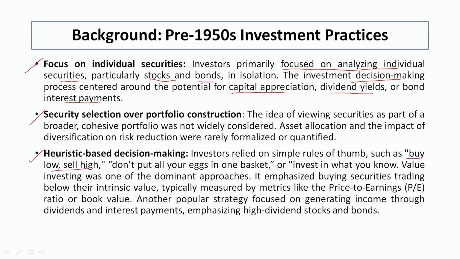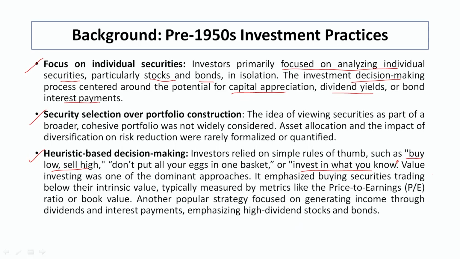Don't put all your eggs in one basket. This is a common framework that we should not put all our money in a particular security. We should put our money in different securities so that we can hedge against the risk or mitigate the risk quotient. Invest in what you know. These are certain things which were quite popular at that point of time. If I know a particular security, suppose I know ACC Cement or TCS, then I am going to invest in these companies. I don't know about Suzlon, so I am not going to invest in that company. But there are companies which are small in size and they are giving better returns.